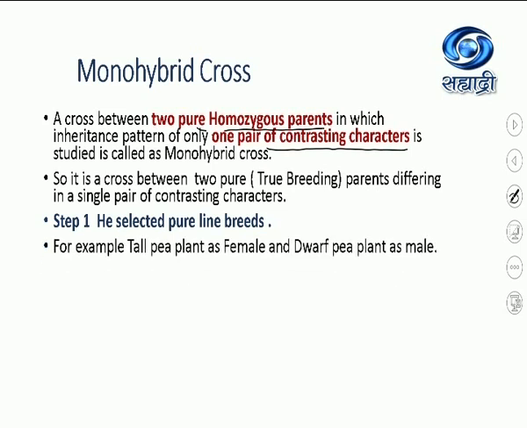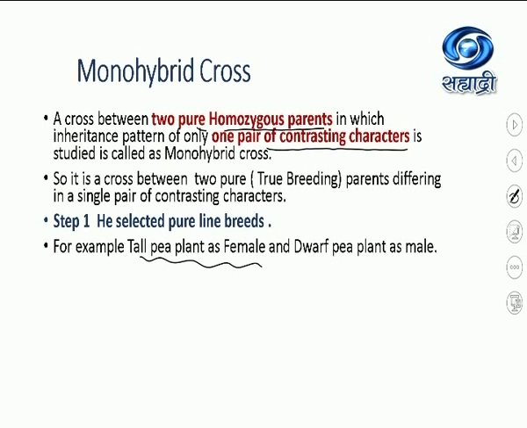For example, tall pea plant as female and dwarf pea plant as male. First he took all the tall pea plants, he treated them as female. You know how to treat a plant as a female? By emasculation. He literally removed the anthers with the help of forceps before they anthesized, before they developed. So he cut off, and now that flower was treated as a female.